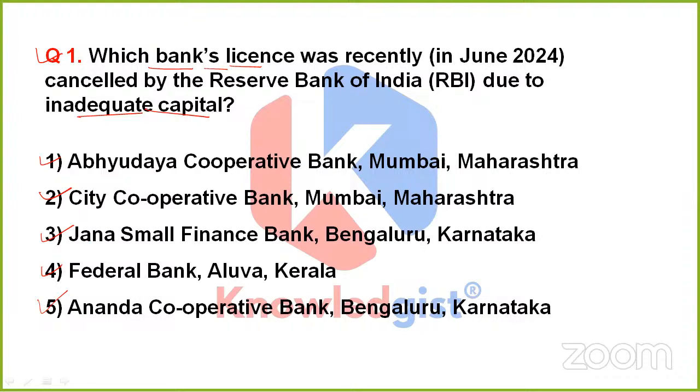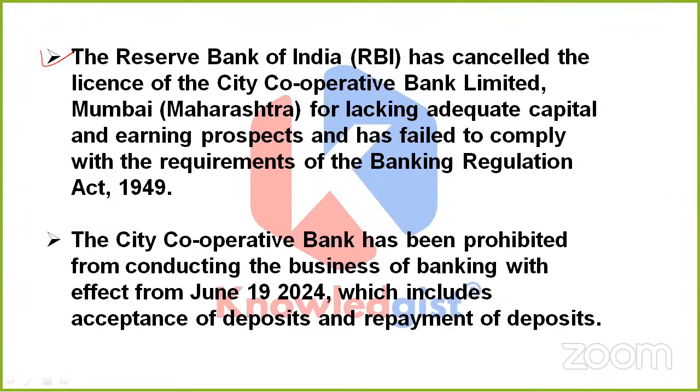The question is simple, the question is straight, yet an important one. Why? The reason is that it is asking about an important decision, which is the license cancellation of a particular bank. So this time, my friends, the correct answer would be option 2, that is City Cooperative Bank, which is Mumbai, Maharashtra based. What has been done recently is that RBI, Reserve Bank of India, has cancelled the license of City Cooperative Bank Limited, which is in Mumbai, Maharashtra. The reason is the lack of adequate capital and earning prospects.